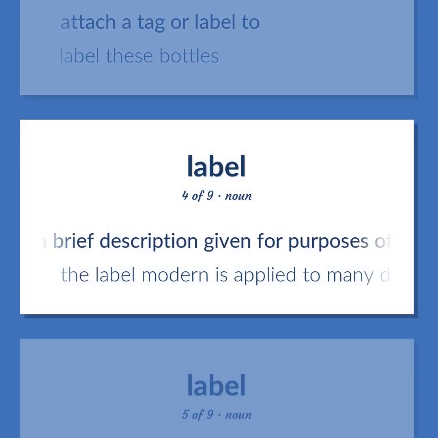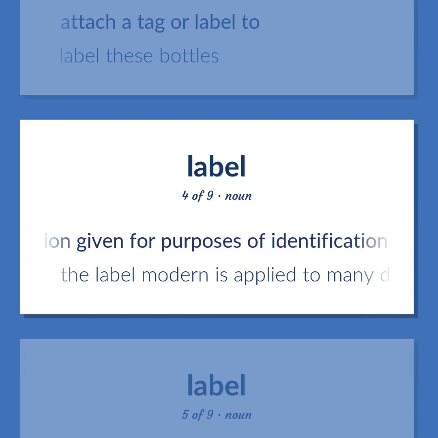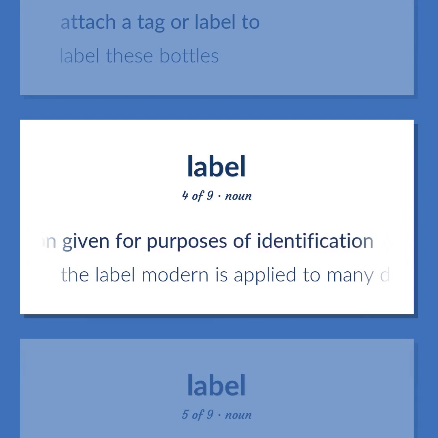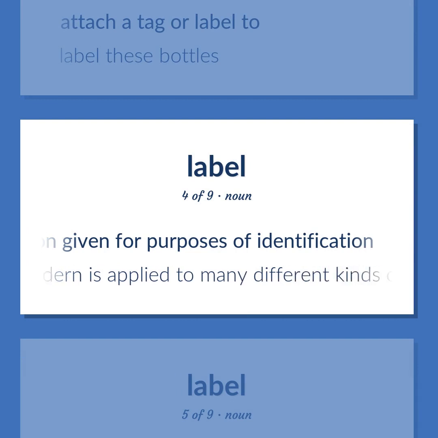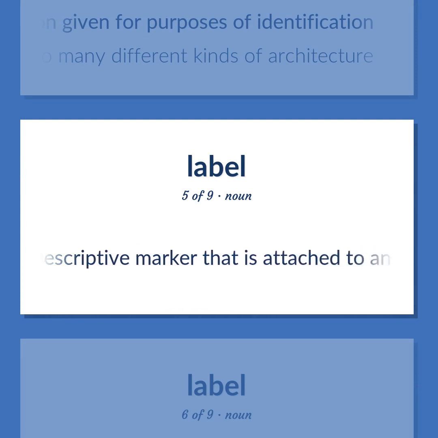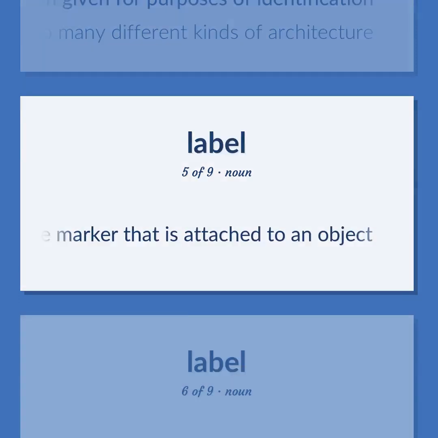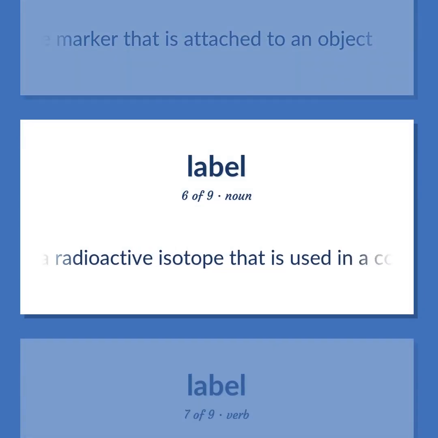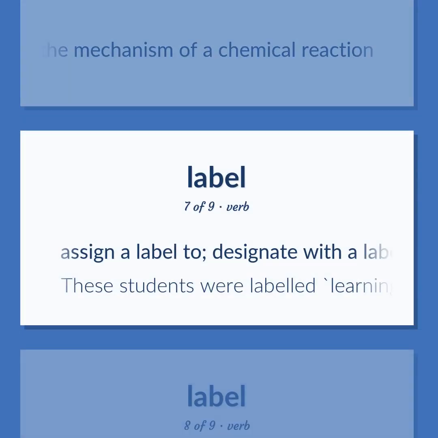A brief description given for purposes of identification. The label modern is applied to many different kinds of architecture. An identifying or descriptive marker that is attached to an object. A radioactive isotope that is used in a compound in order to trace the mechanism of a chemical reaction.